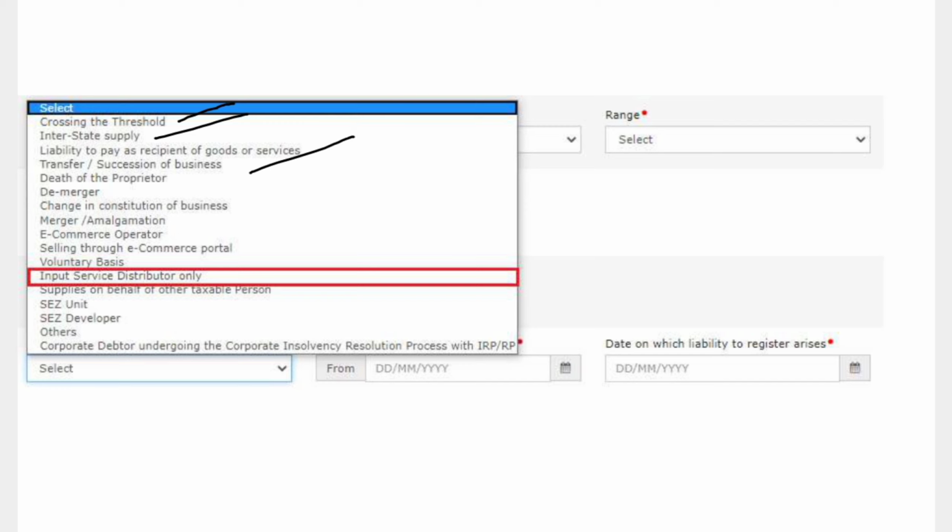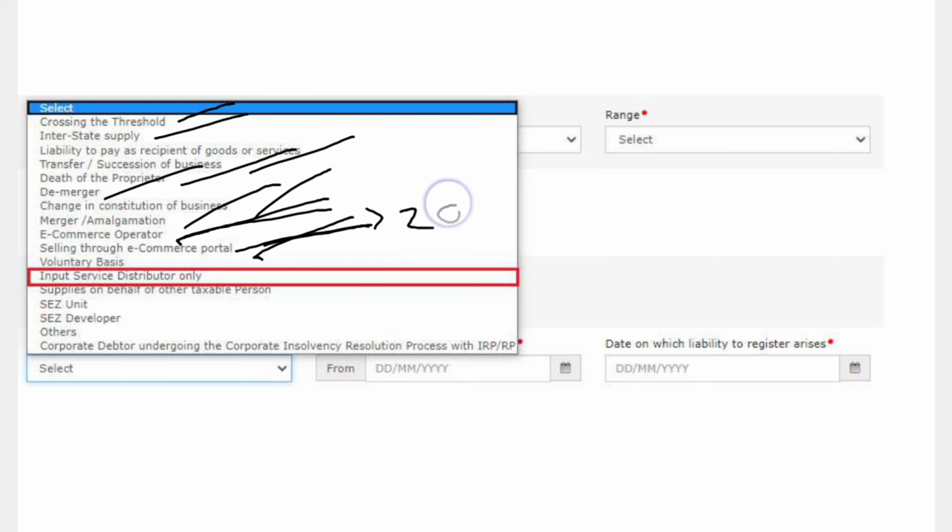Next it is asking about liability to pay as a recipient or transferor of business. I have already mentioned that when a business is transferred, the transferee is required to apply for GST registration. In that case you have to apply. There is also death of a proprietor, where you can apply for new registration, or demerger, change in constitution of business or merger cases. E-commerce operator I have already mentioned previously, and for selling through an e-commerce portal the 20 lakh limit is not applicable, nor for the e-commerce operator. On a voluntary basis also you can choose.